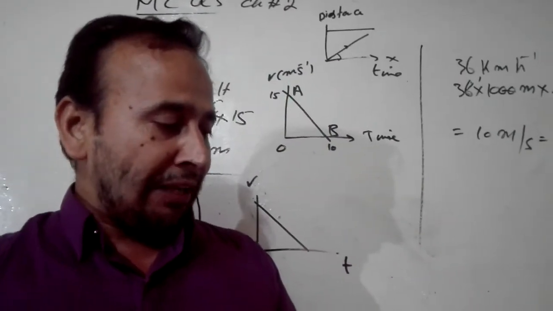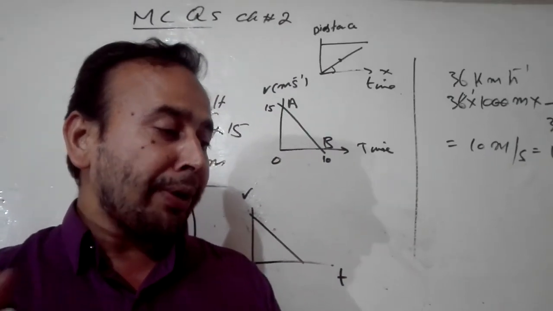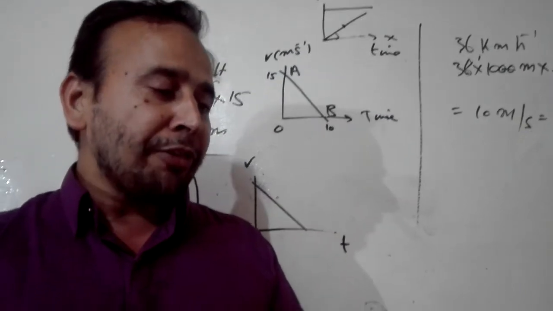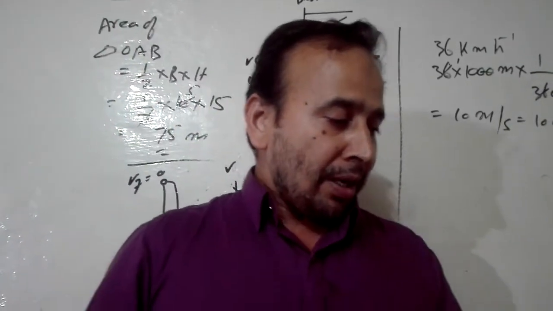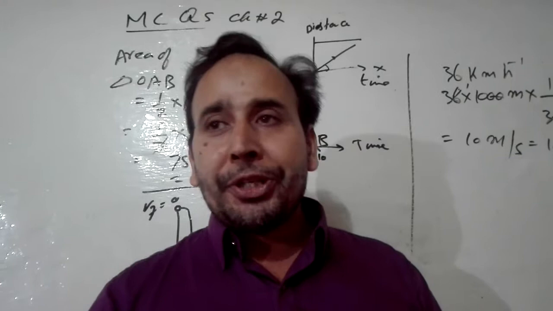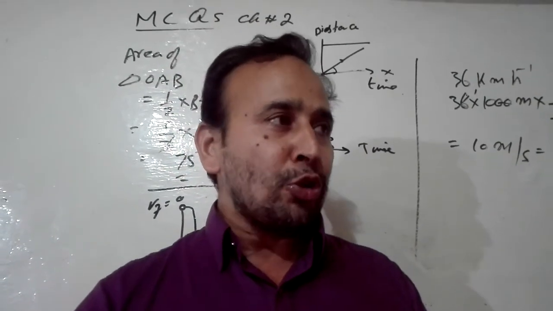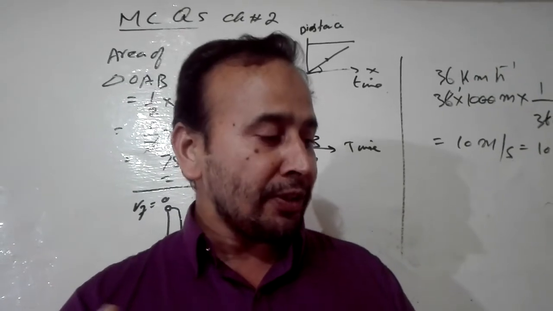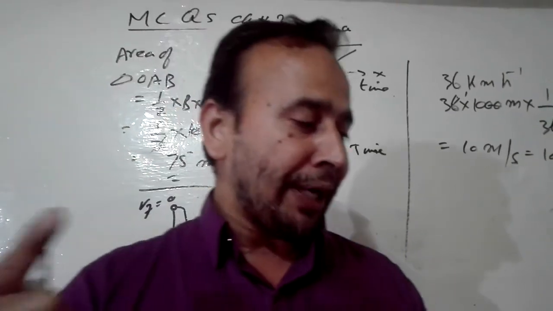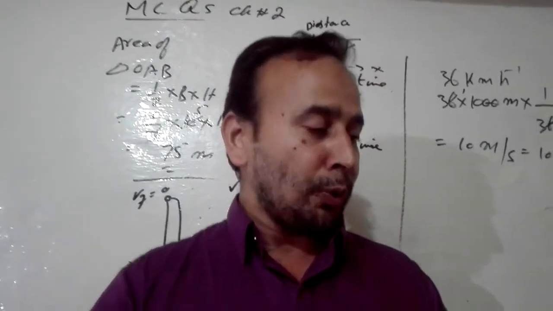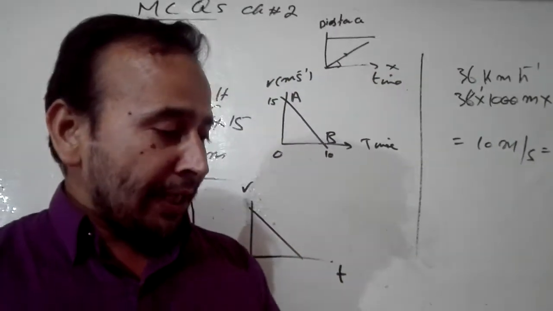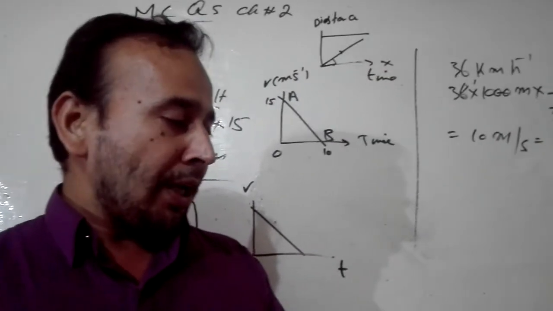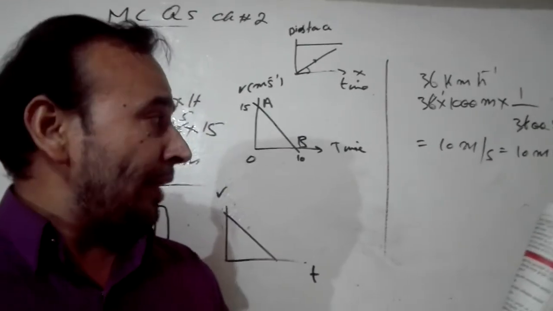Okay, now 12th. A car starts from rest. It acquires a speed of 25 meter per second. It means it is its final value of velocity. So what will be the initial velocity? That is 0, because I have told you when somebody starts from rest, its initial velocity is always 0. After 20 seconds, the distance moved by the car during this time is, so you have to find the distance moved by the car.